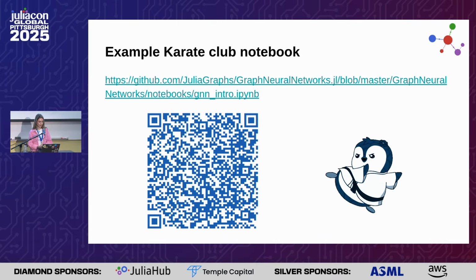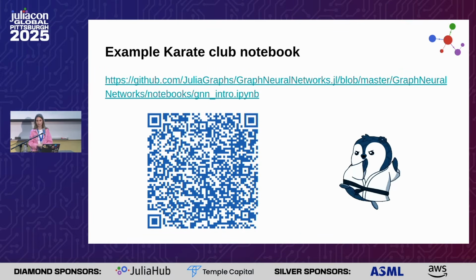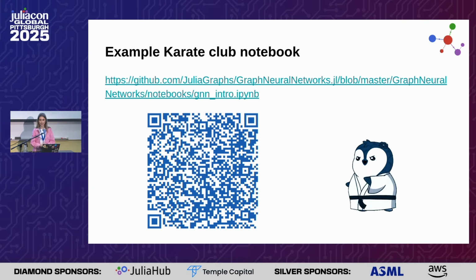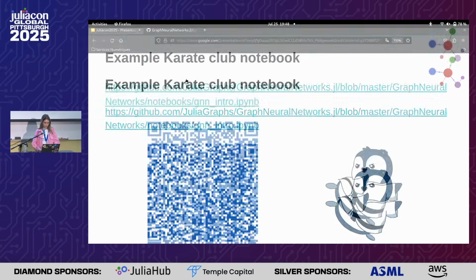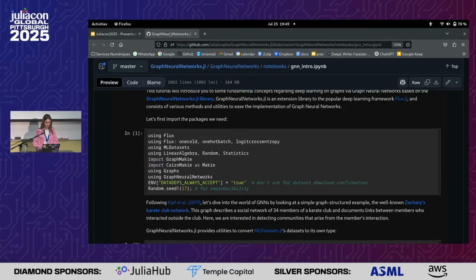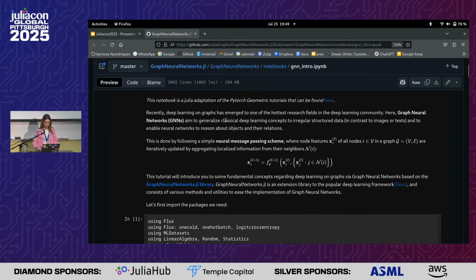So now we can move to a very simple example of the Karate Club network. So this is the QR code that brings you to the notebook. And so if you click on the link, this is the notebook.